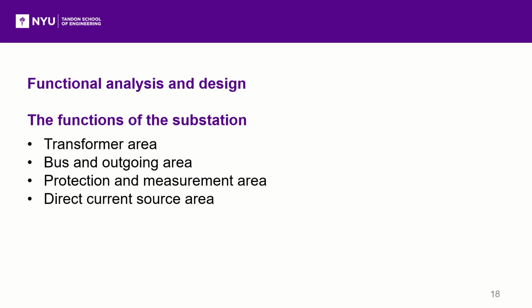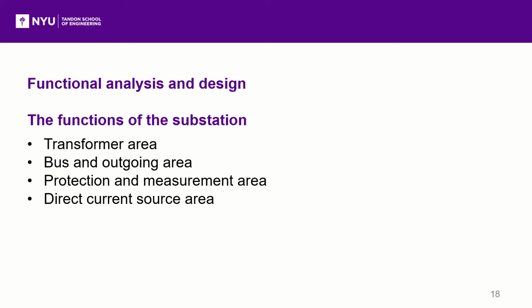The second one is the functional analysis and design. During the process of designing a substation, the engineers analyze the functions of the substation. So they divide the substation into the transformer area, bus and outgoing area, protection and measurement area, and the direct current source area. Each area has its function. The transformer area is to realize the transformation of different voltage levels based on the need. For example, 220 kV is transformed into 35 kV for the usage of factories. 110 kV is transformed into 10 kV for the usage of households.